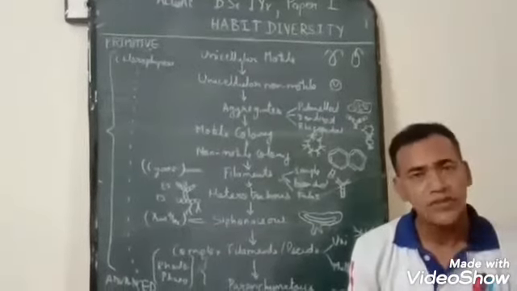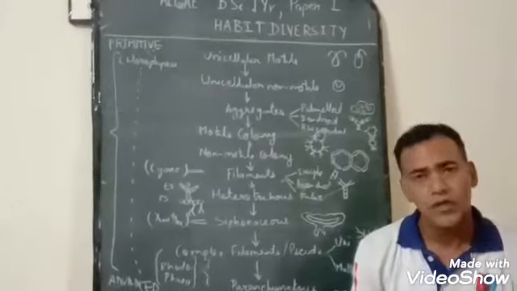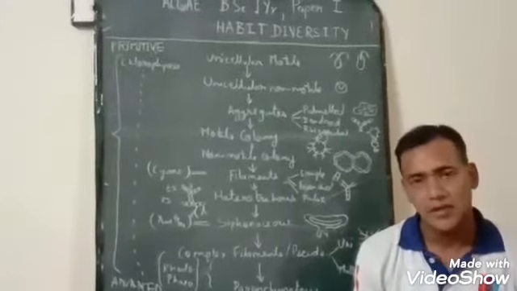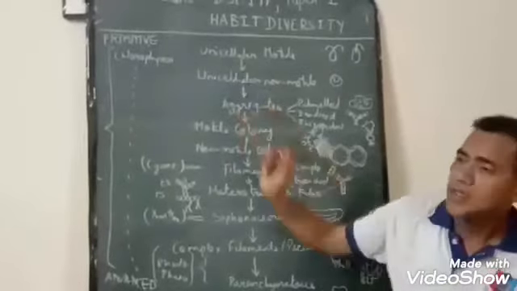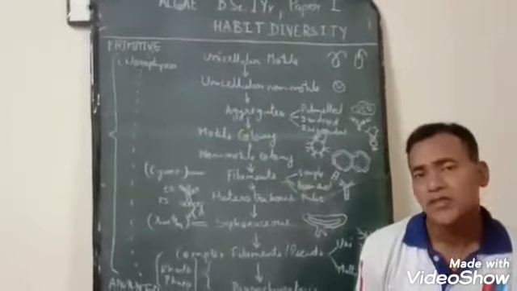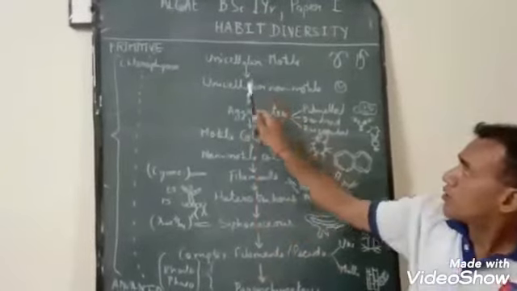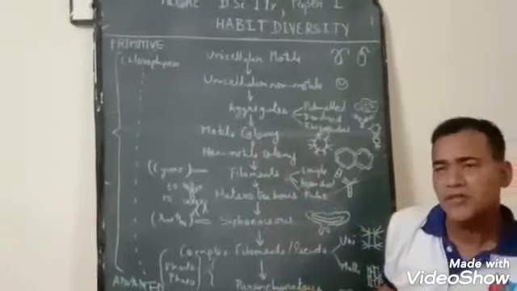For the sake of simplicity, I have covered all the habits in a flowchart. The habit starts from unicellular motile to parenchymatous.